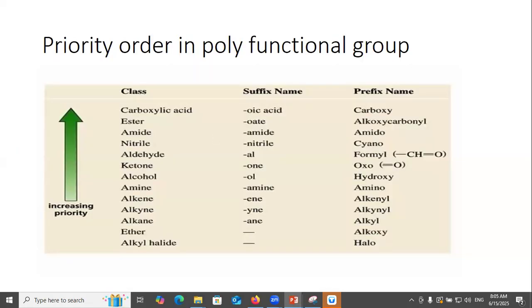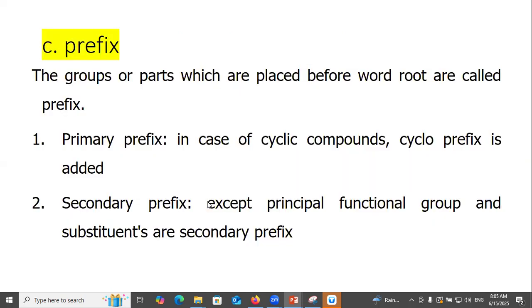Priority order of the functional groups. In the case of two or more functional groups, one is necessarily the secondary suffix and the others are treated as primary suffix or prefix. The functional group with the first priority order, the principal functional group, is considered as the secondary suffix. In the case of polyfunctional compounds, the priority order is: sulfonic group, carboxylic group, ester, amide, nitrile, halide, ketone, alcohol, amine, alkene, alkyne, alkane, ether, alkyl halides, and so on.